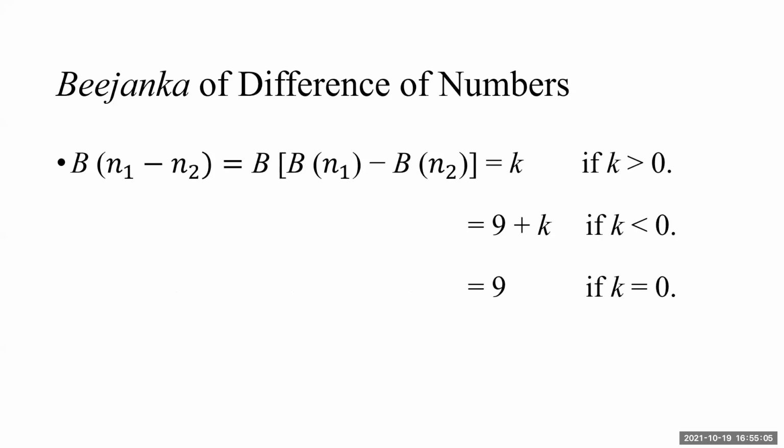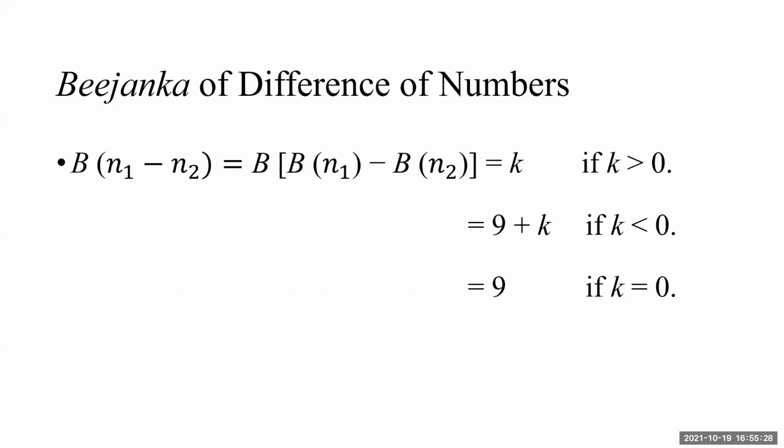Bijanka of difference of numbers. Same technique again, same idea. B of n1 minus n2 is Bijanka of B of n1 minus B of n2. Whatever we have done in case of addition, we will repeat for subtraction. But there are 3 possible answers because of the minus sign.